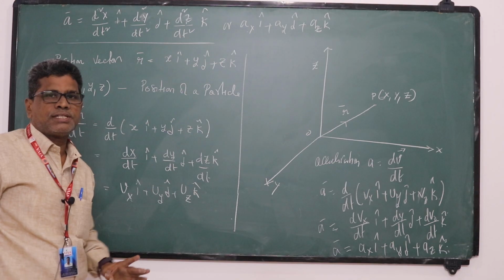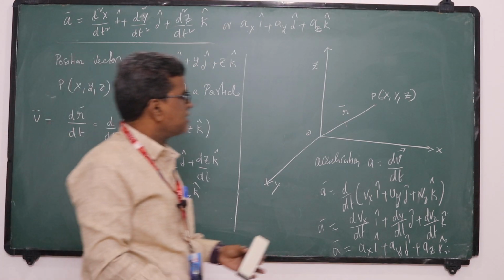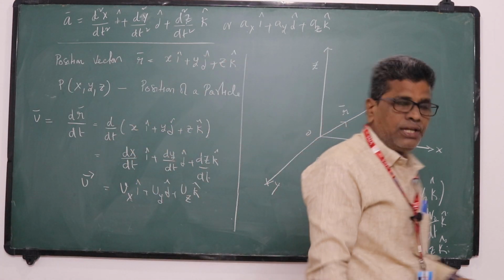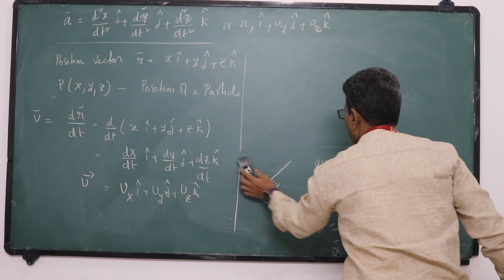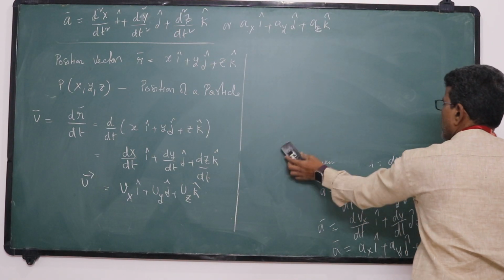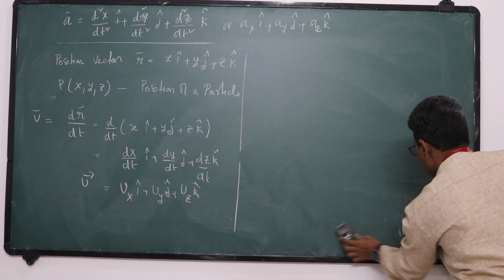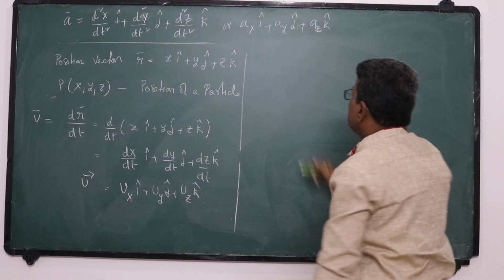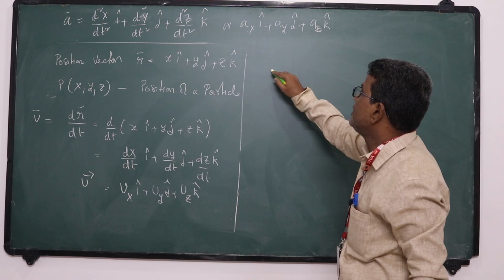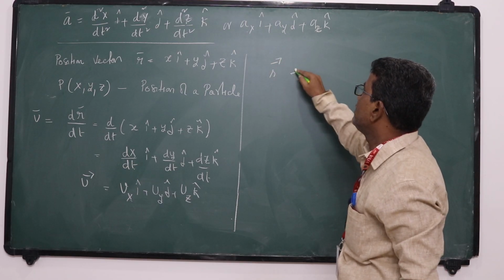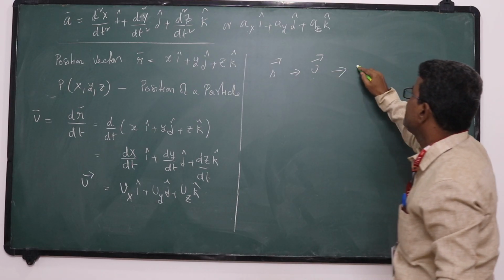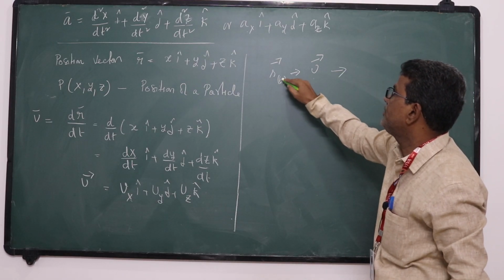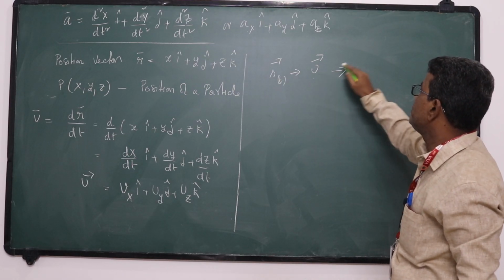The reverse to this, suppose you know the acceleration as a function of t. So what I did here, I know the position vector, I got velocity. Position is a function of t, velocity you got.